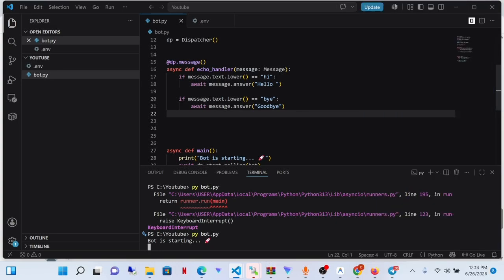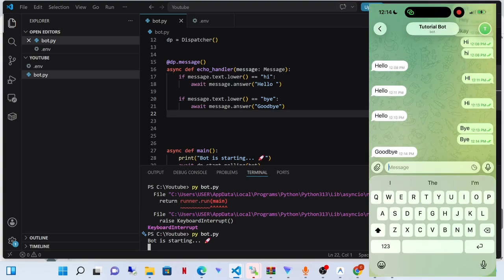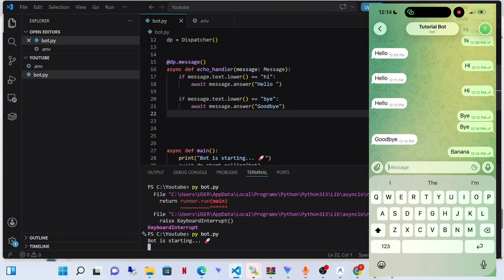So you can see handlers contain rules. So it's just rules we're setting. That's just coding for you. You set rules. So what happens if we type banana? Let's try and type banana. Let's see if anything is going to happen. You see, nothing happens.